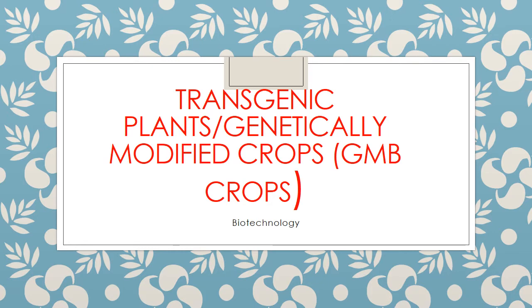Here, two processes are there: one is the upstream process, and the second is the downstream process. All processes before the fermentation are called the upstream process. All processes after the fermentation are called the downstream process. Then the procedure of fermentation: first of all, we select a good bioreactor depending upon the product. Then select the suitable substrate, add the organism, and keep it in the incubator. After that comes the downstream process. These are the steps of fermentation.